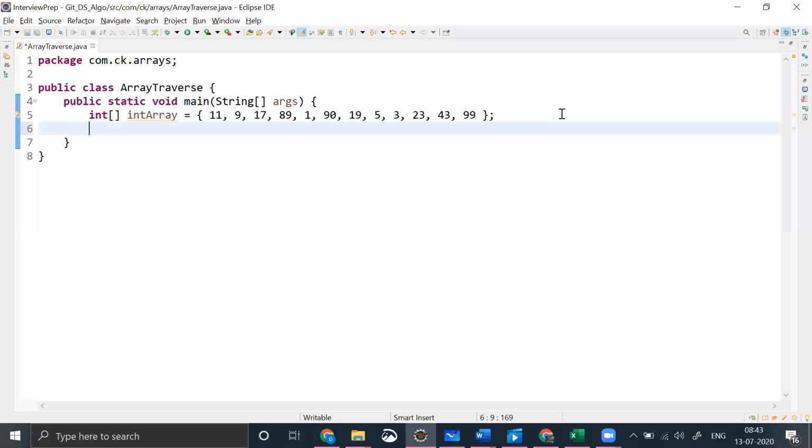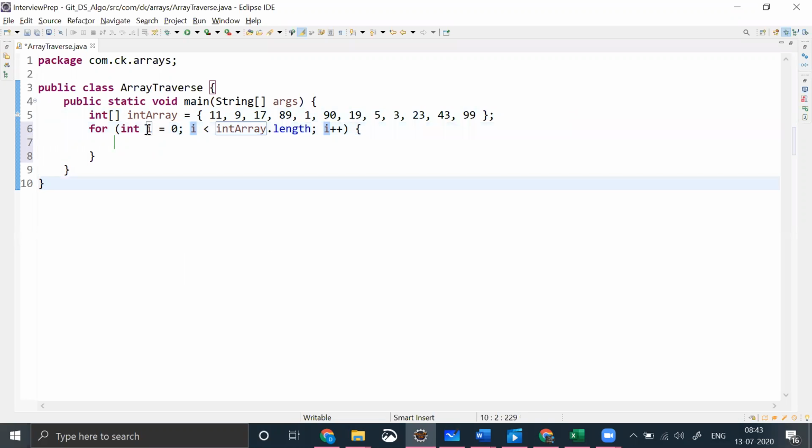Let me try to print. The second program that we took in our linked list was to traverse and print, right? You can go back and check, or recall, what we did. We did different things to print what is there. So let me try to print this array over here. I'm taking a for loop, where int i is equal to 0, and I'm iterating until i is less than int array dot length, i plus plus.